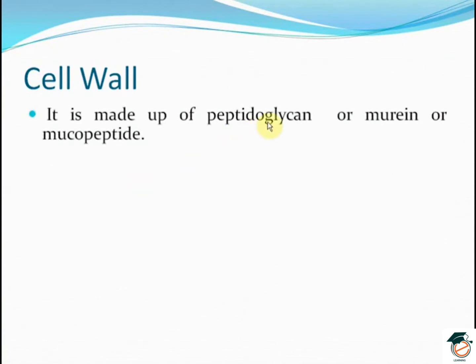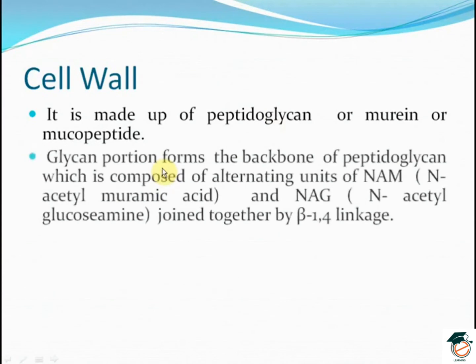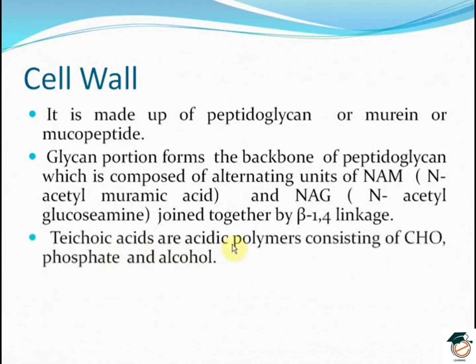Coming to the cell wall, which is made up of peptidoglycan or murein or mucopeptide. The glycan portion forms the backbone of peptidoglycan, which is composed of alternating units of N-acetylmuramic acid and N-acetylglucosamine, which are joined together by beta-1,4 linkages. The teichoic acids are acidic polymers consisting of carbohydrates, phosphates and alcohol.